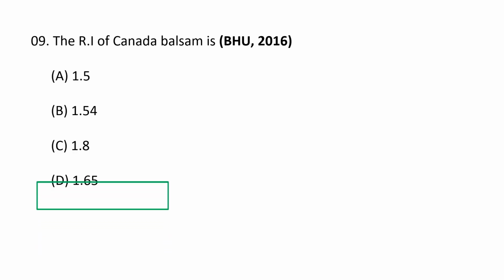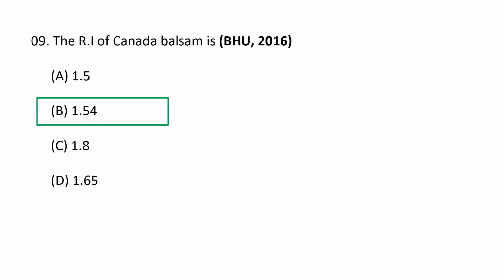Next question. The refractive index of Canada balsam is A. 1.5, B. 1.54, C. 1.8, and D. 1.65. So the correct option is B. 1.54.